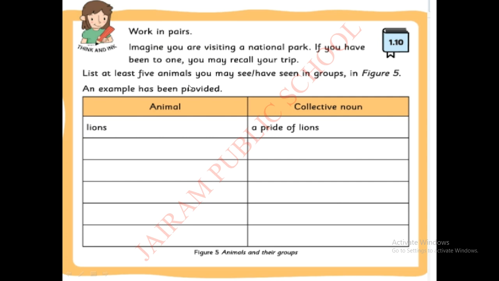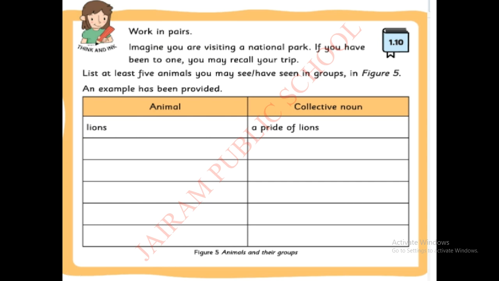So you have to write at least 5 animals in the left box. Okay children, they have already given one example. What are they? Lions. Lions are usually seen in the national park. So they mention lions here. A pride of lions. Okay children, what is the collective noun for lions?